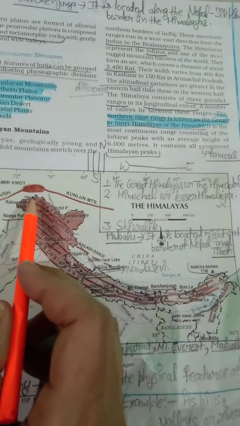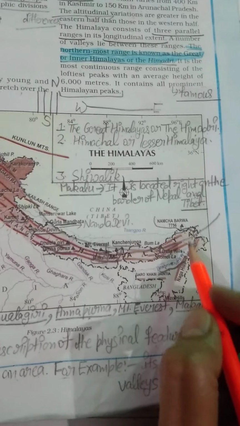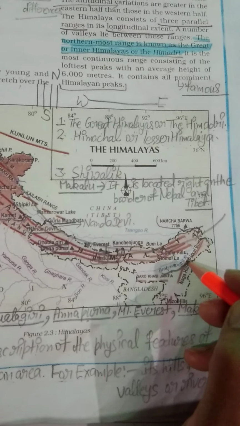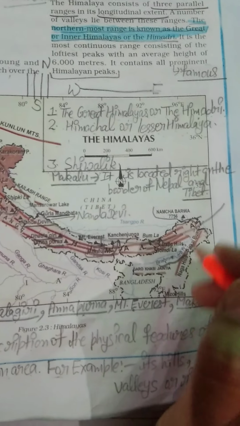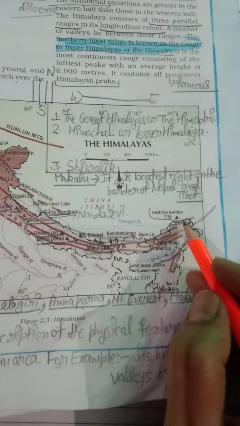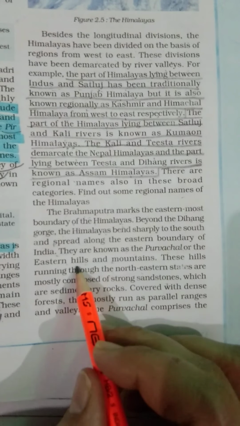Students, it means our Himalaya mountain starts from here and it is moving like this from Jammu Kashmir to Arunachal Pradesh, and after Arunachal Pradesh, these mountains spread in the northeastern direction. It means some mountain peaks are also included in our northeastern states. This is the location, and after that, some mountains are located in these parts also. They are known as Purvanchal or the eastern hills and mountains.